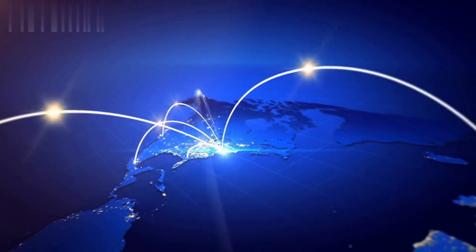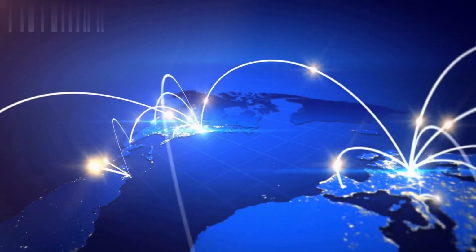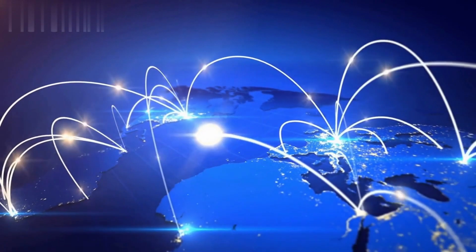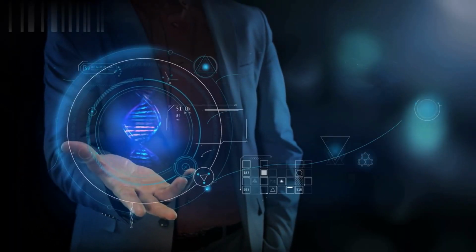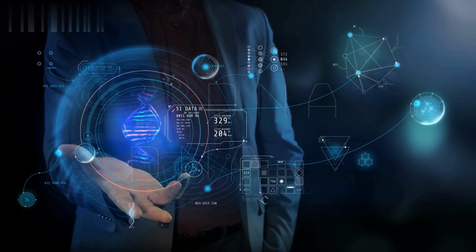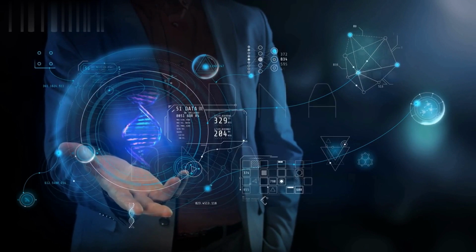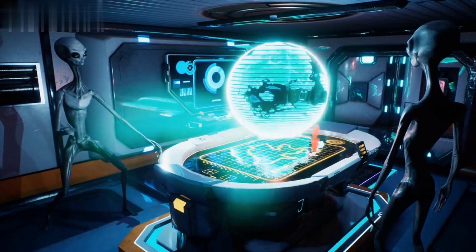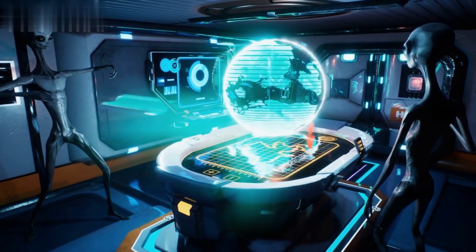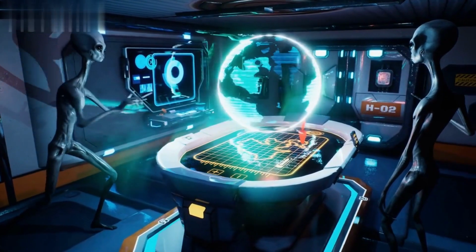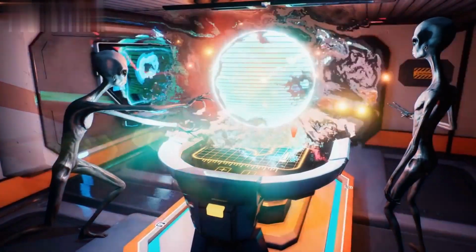Conclusion: augmented reality is an exciting technology that is revolutionizing the way we interact with the world around us. With its ability to superimpose digital content onto the real world in real time, AR has numerous applications across various fields, from gaming and education to healthcare and retail. As AR technology continues to evolve and become more accessible, we can expect to see even more innovative applications in the future.